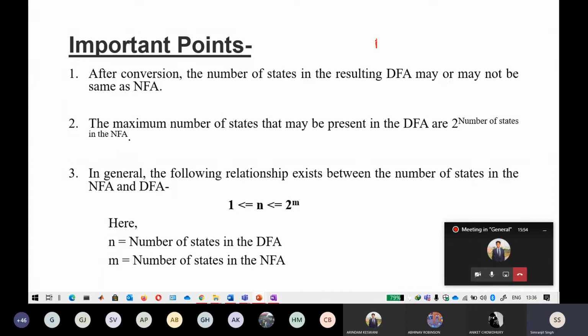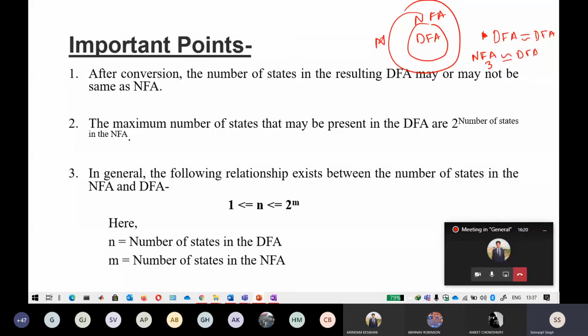If you remember, every DFA is an NFA. So it can be possible that you draw a DFA in the first go, and converting it gives the same number of states. It's also possible that if you draw an NFA with three states, the equivalent DFA also has three states. So don't worry about that. Again, the maximum is 2 raised to power n, while the minimum can be anything.